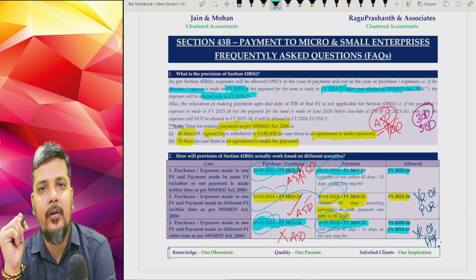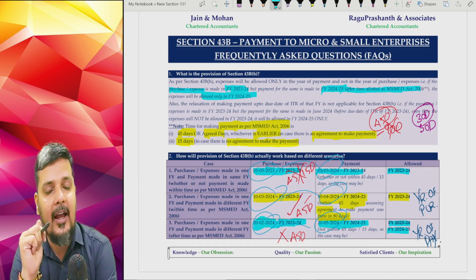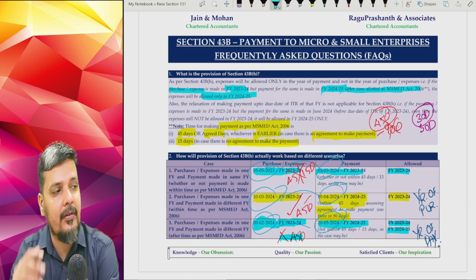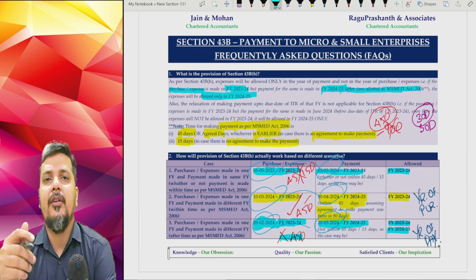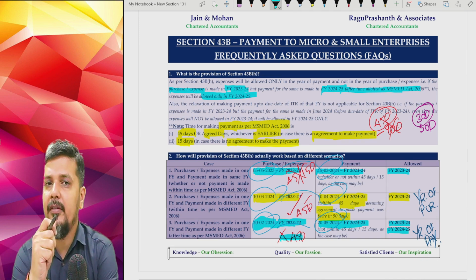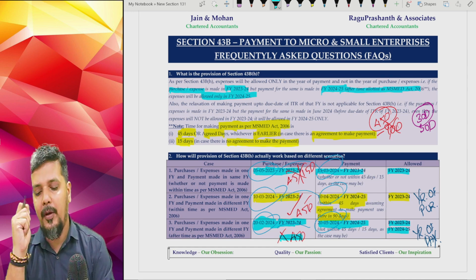in our example 24-25, and the payment is not happening within the time as per your MSME Act, which is maximum 45 days, we assume this case, then you cannot claim that item as an expense or purchase in the year of purchase. You can claim that only in the year of payment.